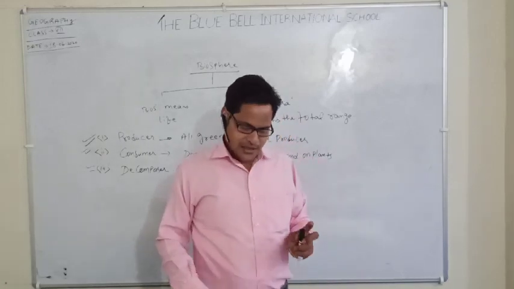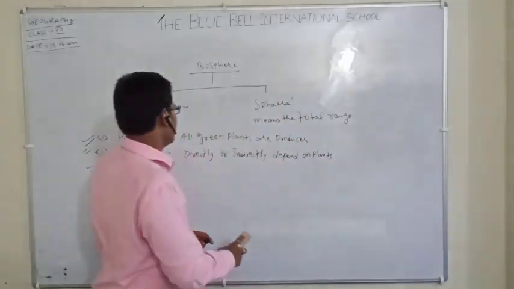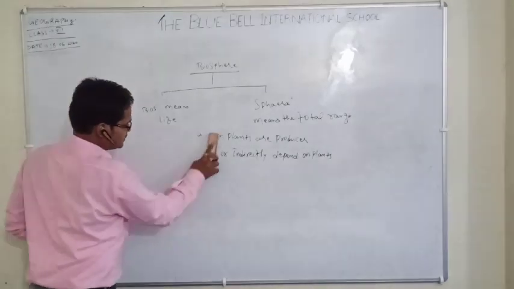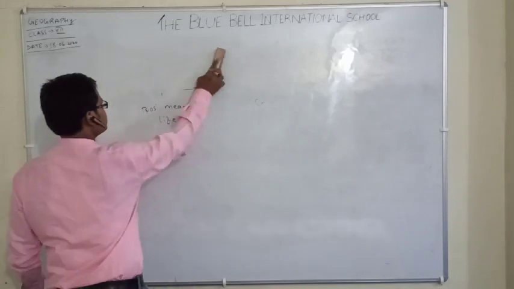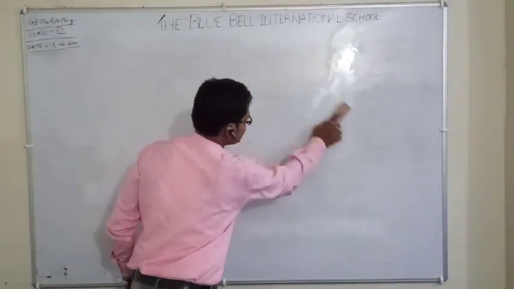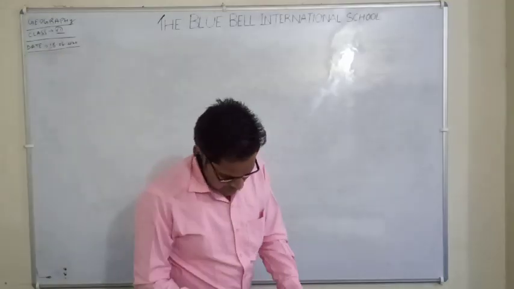Okay. Now next point is ecosystem. I hope you all have understood. Now the next topic I am going to discuss is ecosystem.